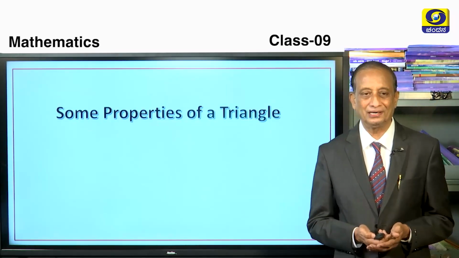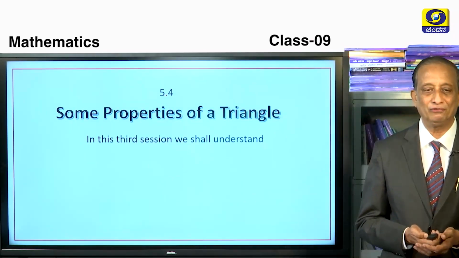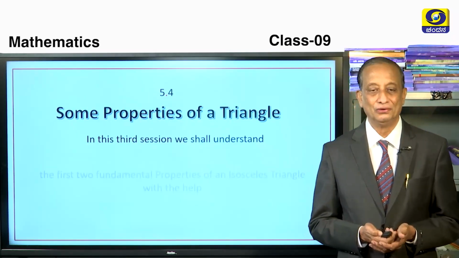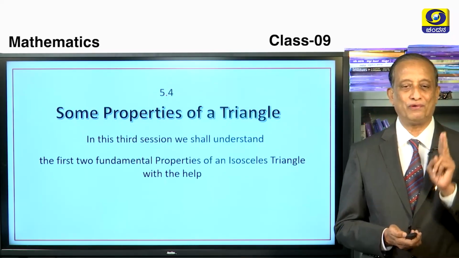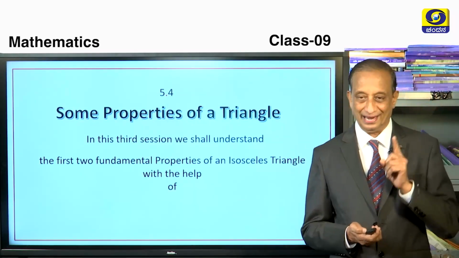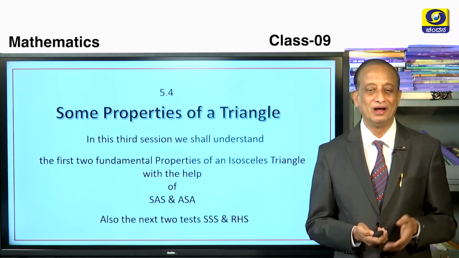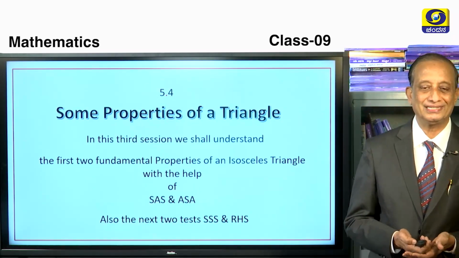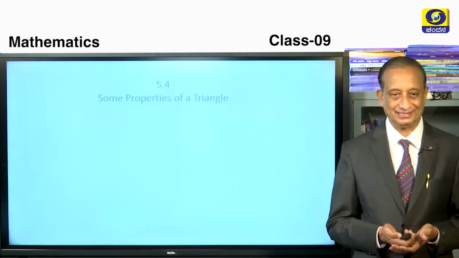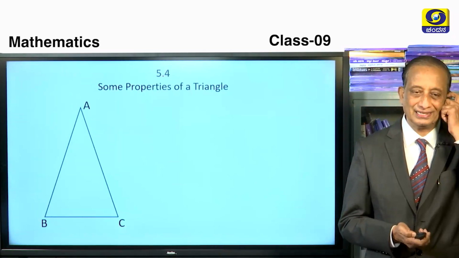So in this session, let us discuss some properties of triangle, which is given as 5.4. In this third session, we shall understand the two fundamental properties of an isosceles triangle with the help of SAS and ASA, children. Also, the next two tests, SSS and RHS. Okay, so some properties of triangle with regard to isosceles triangle.